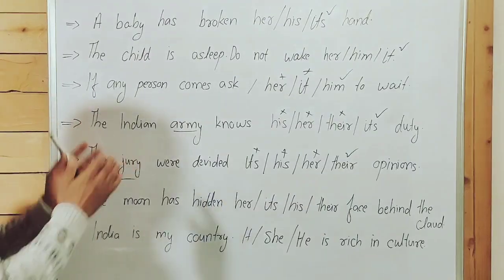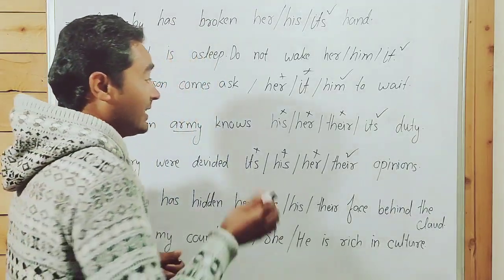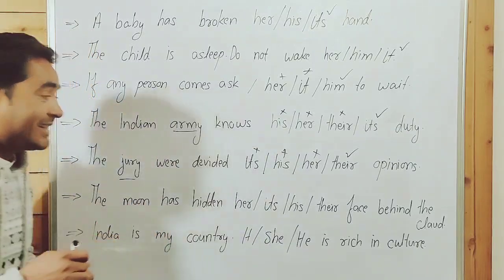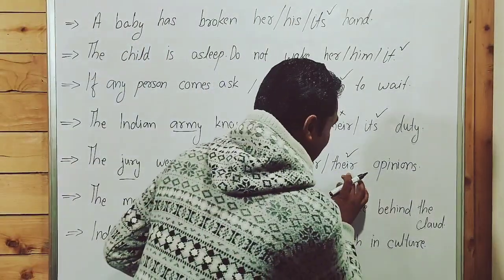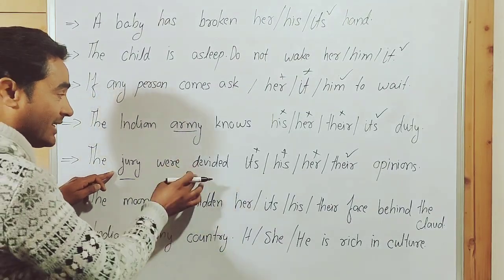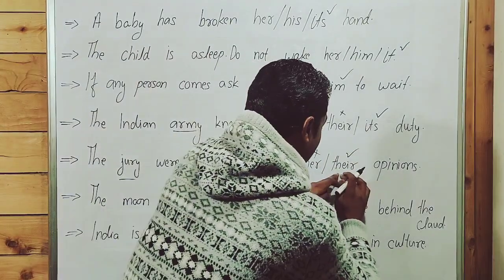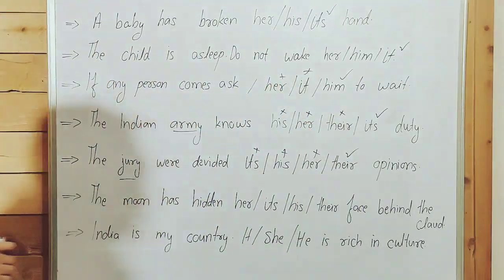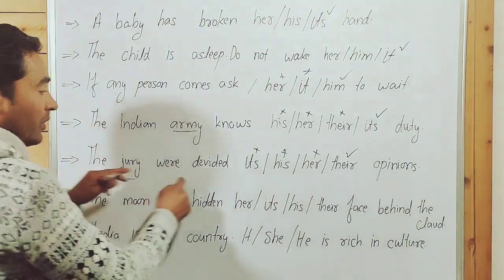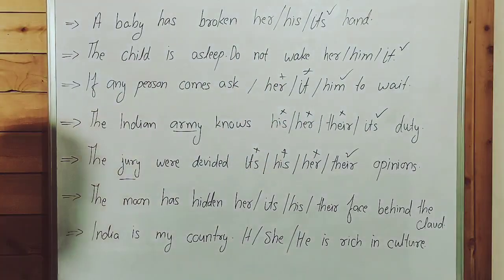Why? When a collective noun is treated singular, it takes "its." Point to be noted: when a collective noun is treated plural, it takes "their." That's why here the jury has been treated plural. A collective noun has been treated plural, that's why it took "their." The jury were divided in their opinions, not its opinion.